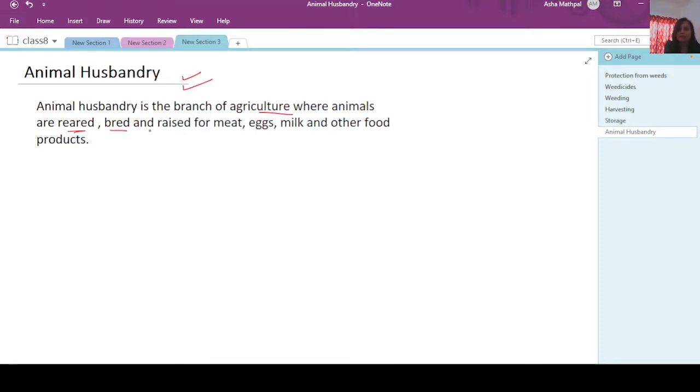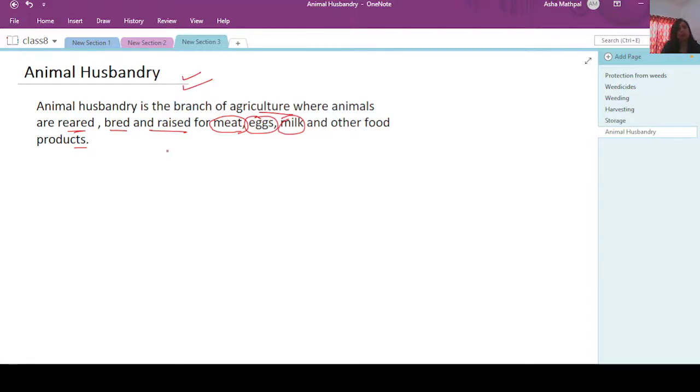They are raised either for meat, eggs or milk, or for other food products like honey and cod liver oil from fishes. When we purposely rear, breed and take care of animals to obtain certain things from them, that is called animal husbandry.